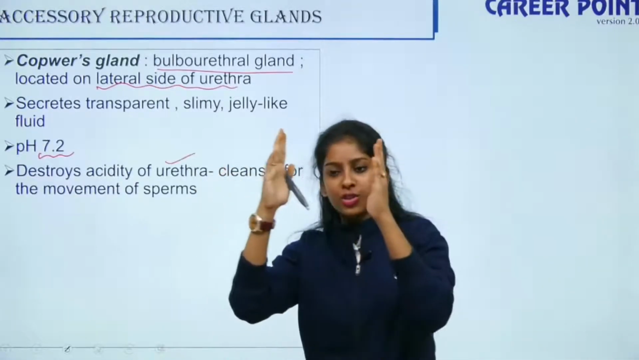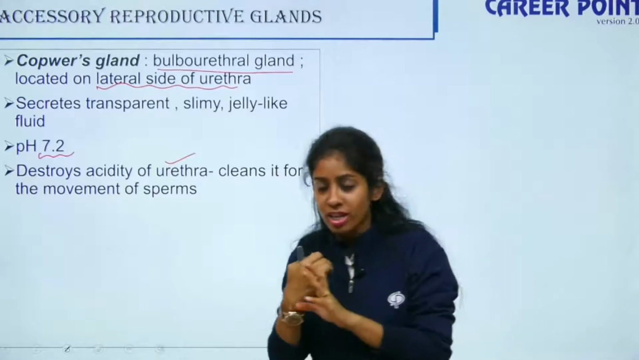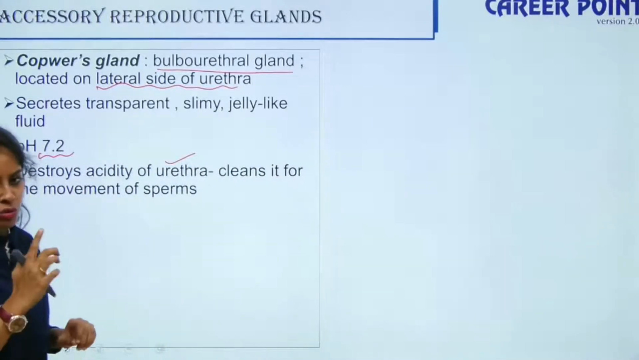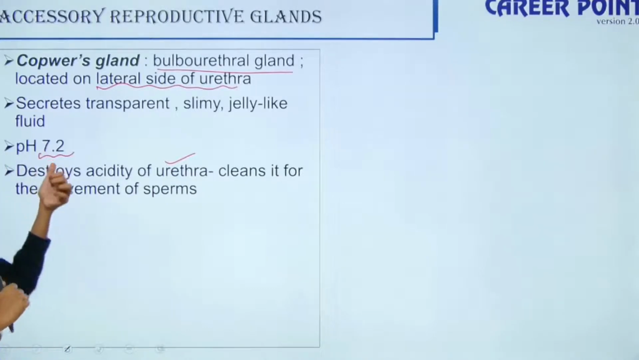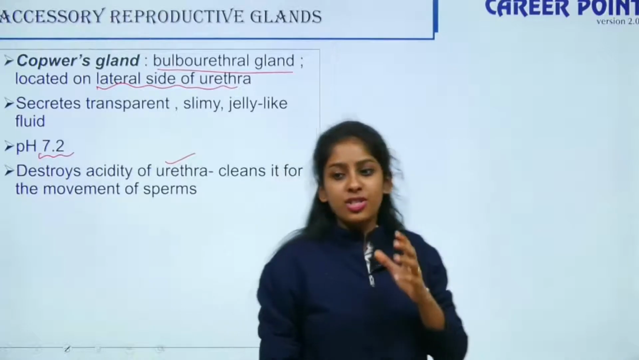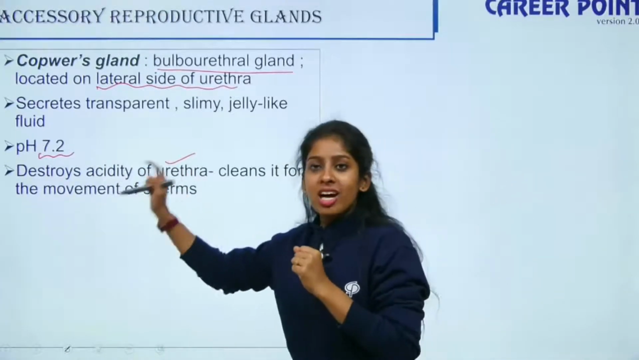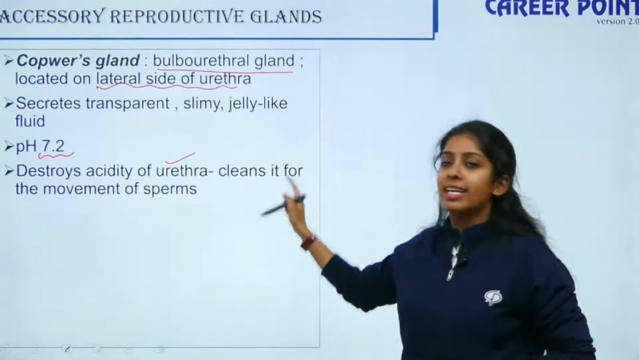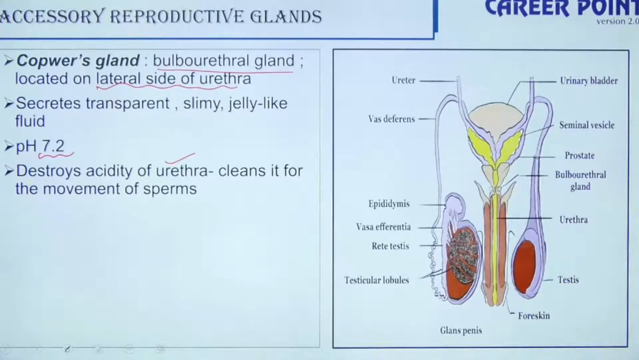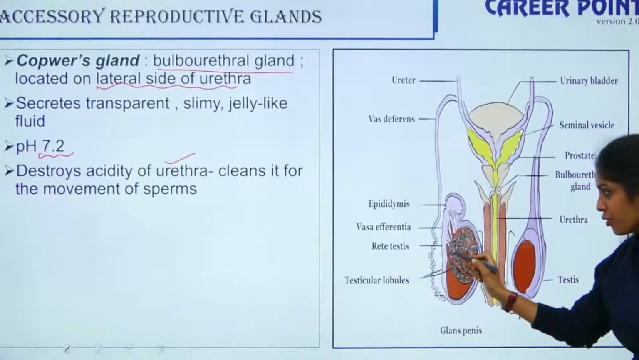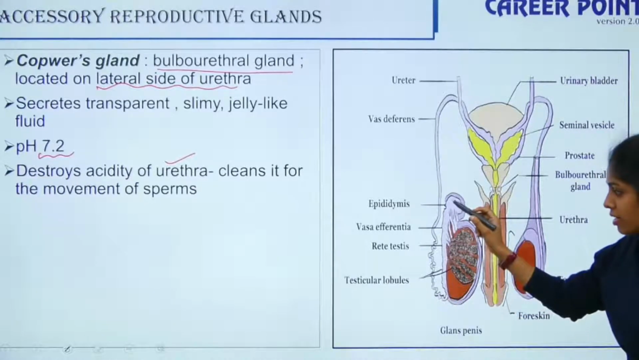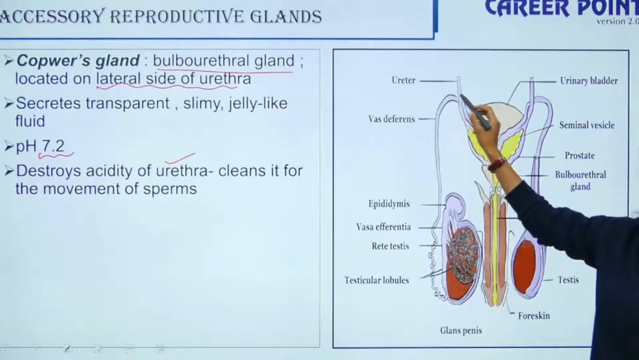The urethra is a common passage for your urine as well as for your semen. So your urine has an acidic pH of around 6.2, but this has an alkaline pH because your sperm needs alkaline conditions. Thus your Cowper's gland destroys the acidity of the urethra and cleans it for the movement of the sperms. How is it? So you have your testis, you have your rete testis, then you have your vasa efferentia, then you have your epididymis, then you have your vas deferens, etc.